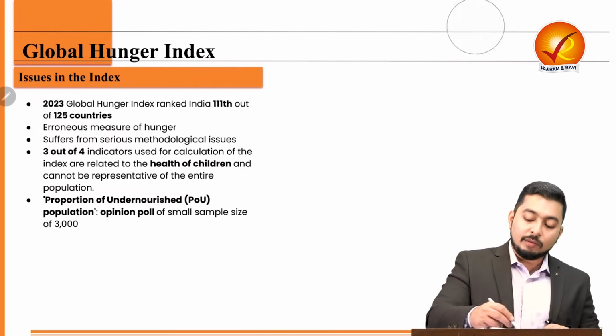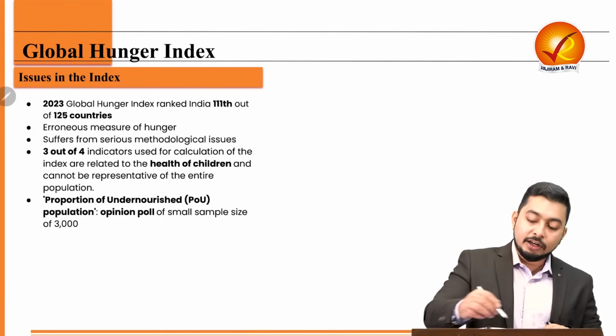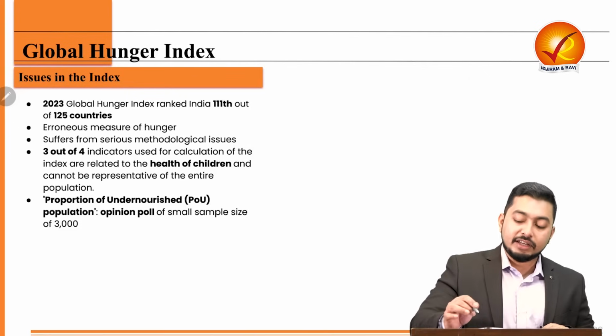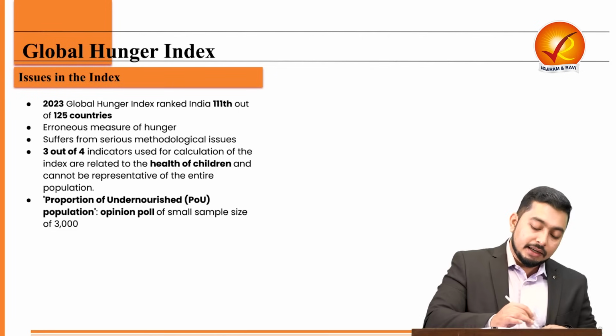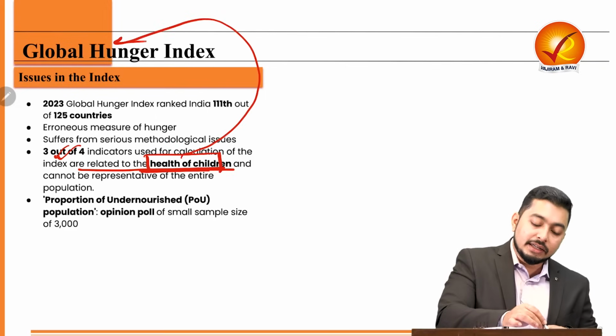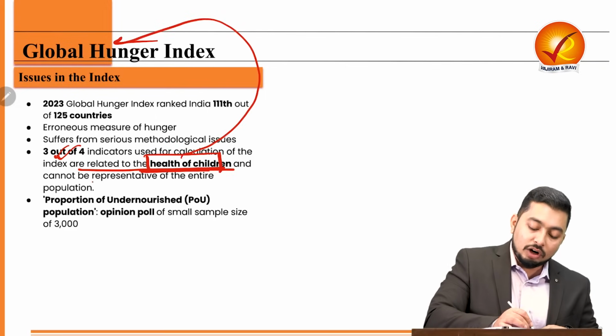So whenever we are talking about hunger, we must include all sections of the society, not only stunting and wasting of children. Then 3 out of 4 indicators used for calculation of the index are related to health of children. So it should ideally be called global child index, and it cannot be representative of the entire population.